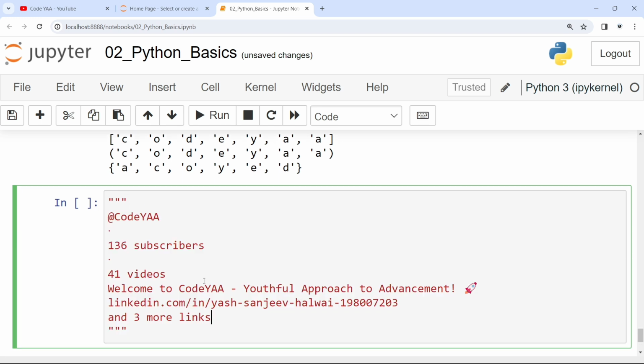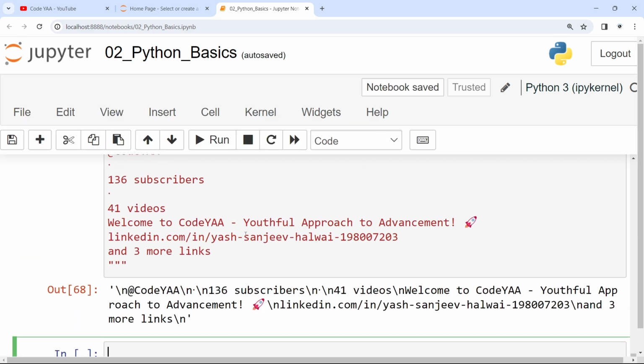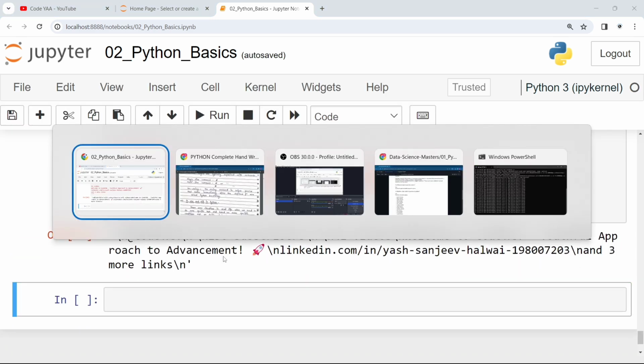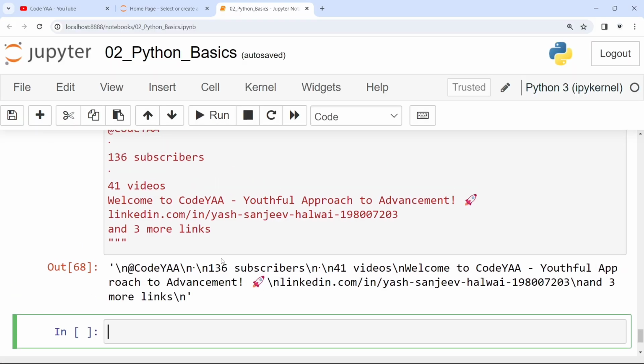Whatever I write inside will be ignored. You can see. Hope you understand the docstring. The string enclosed in triple quotes that comes immediately after the defined function is called a Python docstring. Okay, this is a Python docstring.